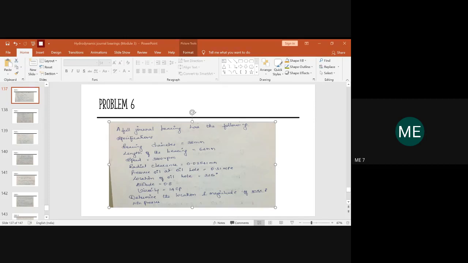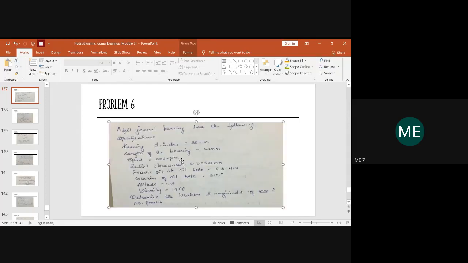In the problem, with respect to the given data, you should be able to identify where the pressure is maximum, where the pressure is minimum, and what the inclination angle is for maximum pressure and for minimum pressure. This type of problem will also be given in the examinations or even in the internals. So you should know how to solve the problem. Everyone, please take down this problem.